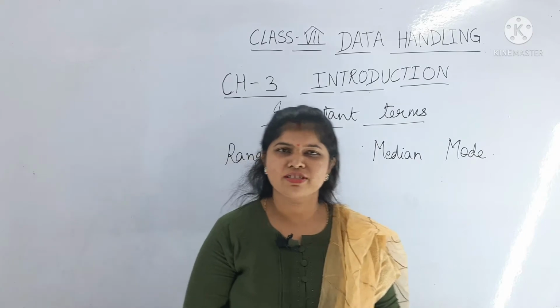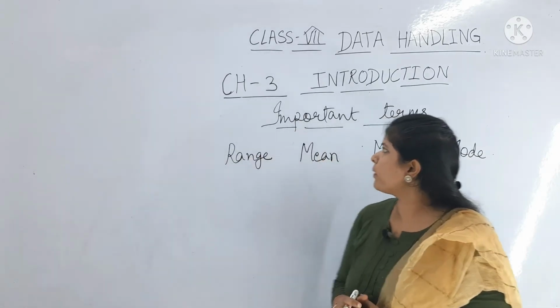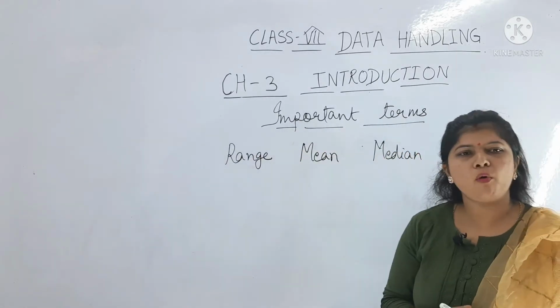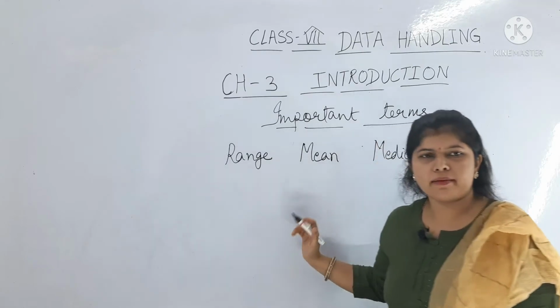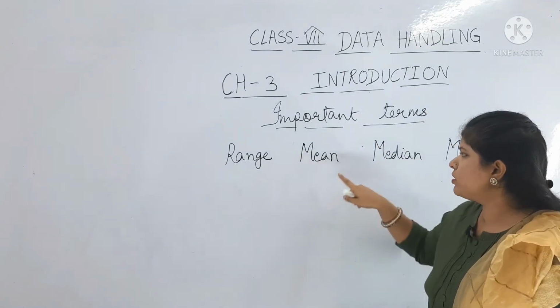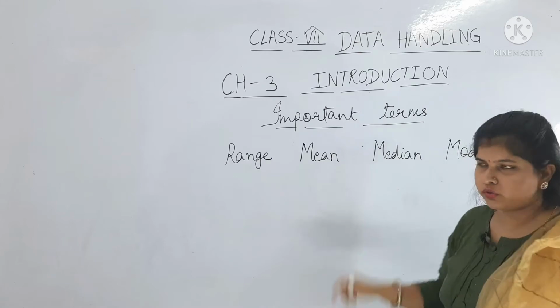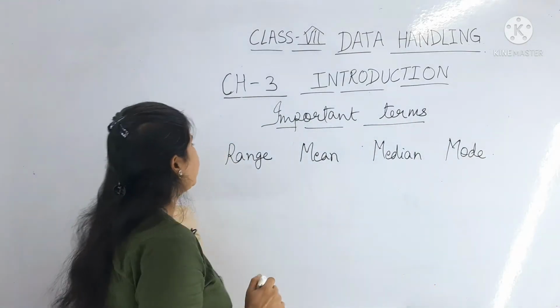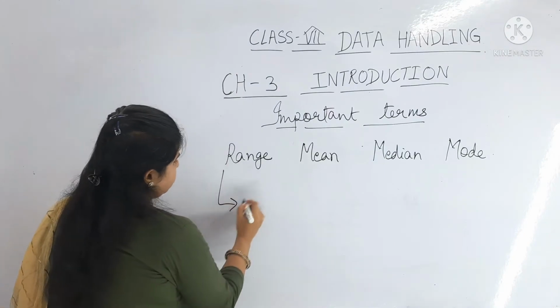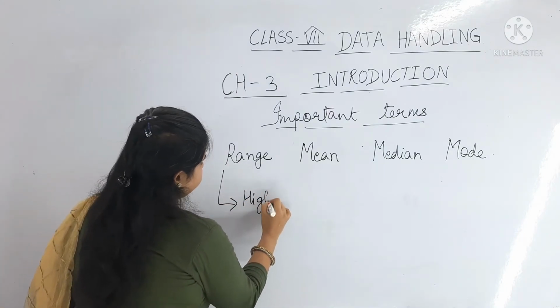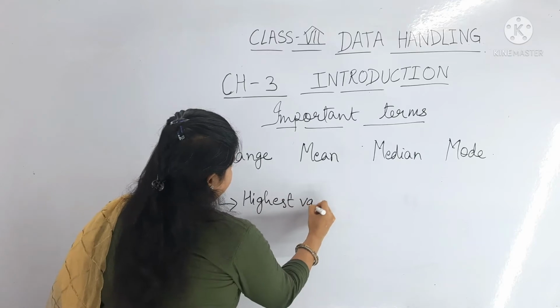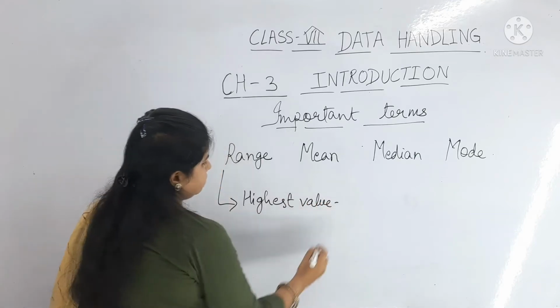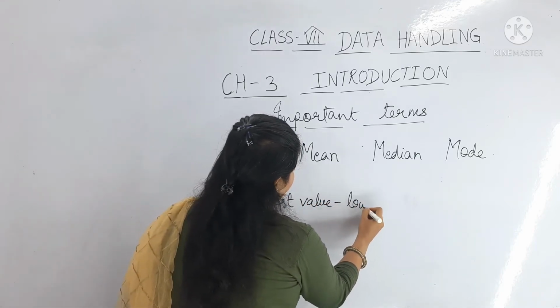Now students, come to the next topic. What is the next topic here? We have some important terms in this chapter: range, mean, median and mode. These 4 terms are very important in this chapter. Okay, range. What is range? Highest value minus lowest value.